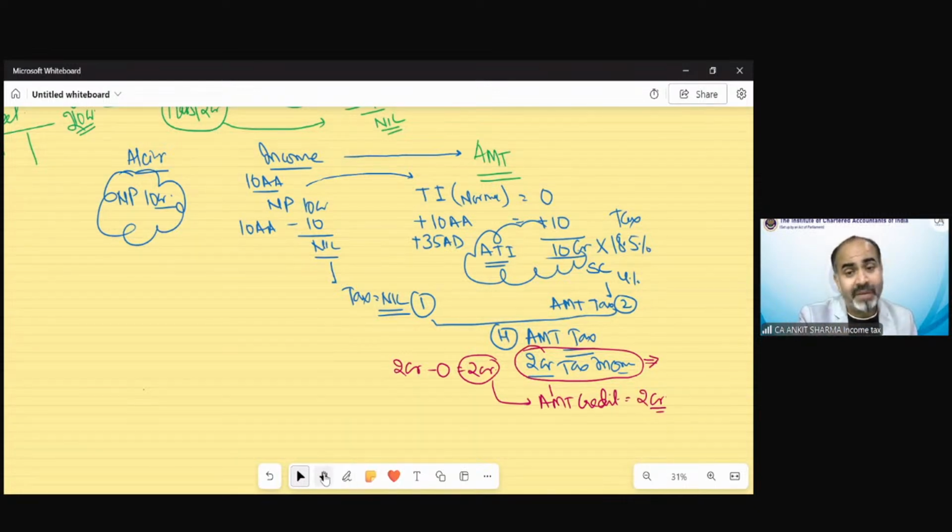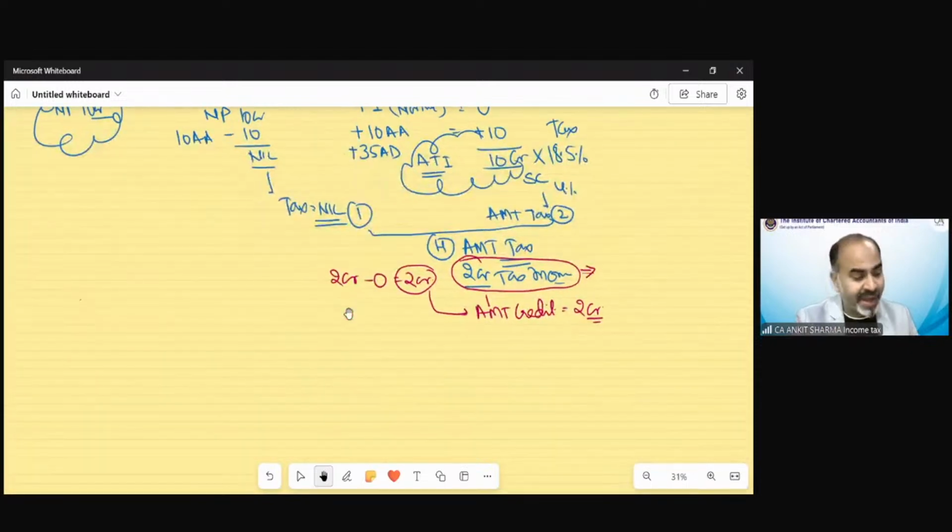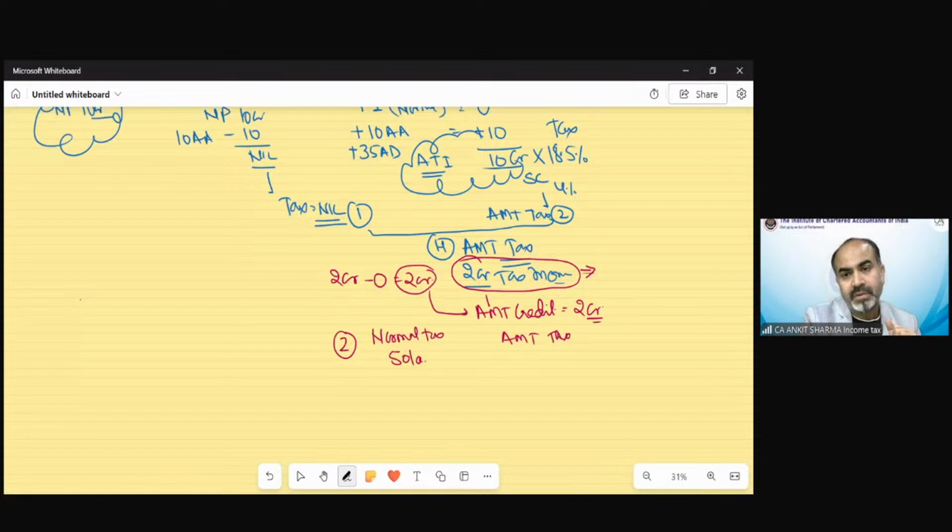Now what will happen with this AMT credit? Income tax says, do not worry, we have collected this tax from you, but we are going to give you the benefit of this tax. How? Suppose in next year, year number 2, your normal tax as per income tax is 50 lakh rupees, and your AMT tax is suppose 80 lakh rupees.